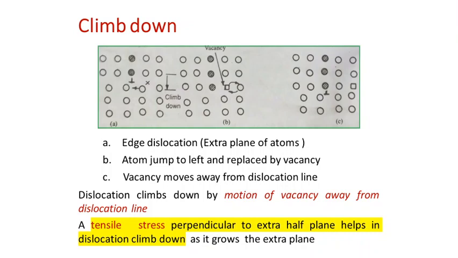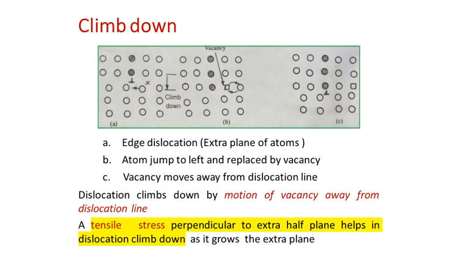vacancy that is created due to the movement of atoms and joining the edge dislocation. This particular phenomenon happens when we are applying the opposite type of loading, which is a tensile loading. So if the material has only an edge dislocation, inherently a vacancy is not present.